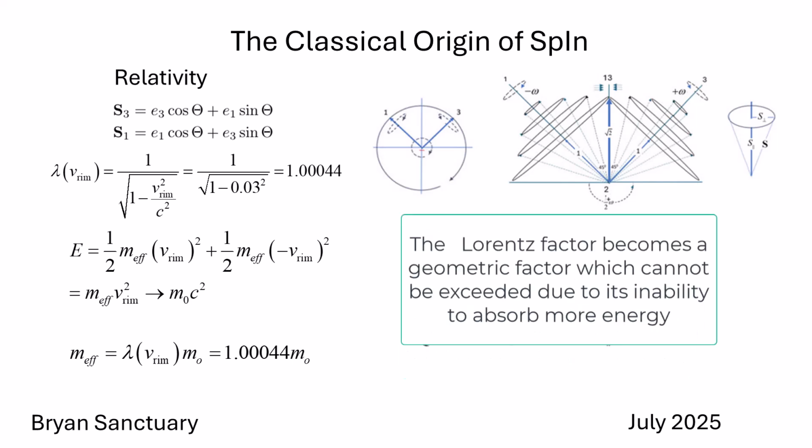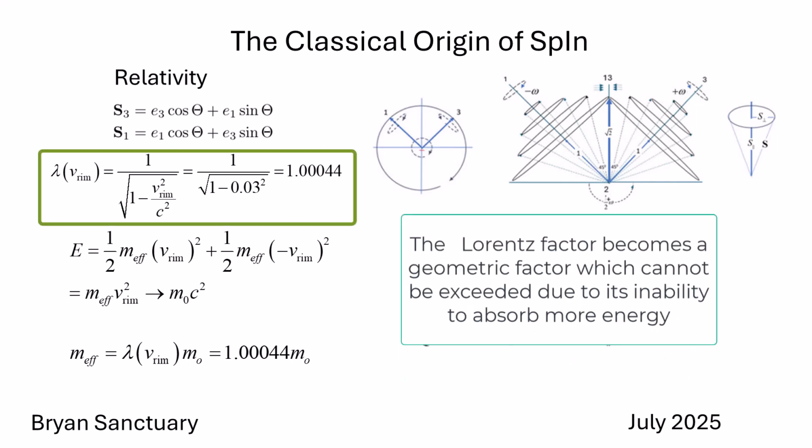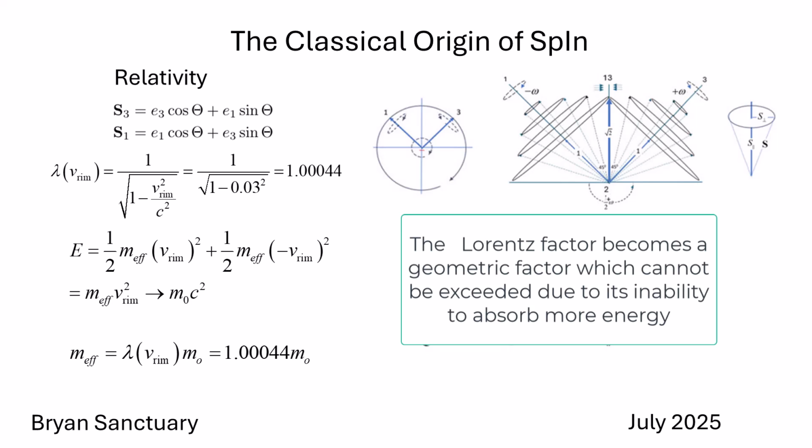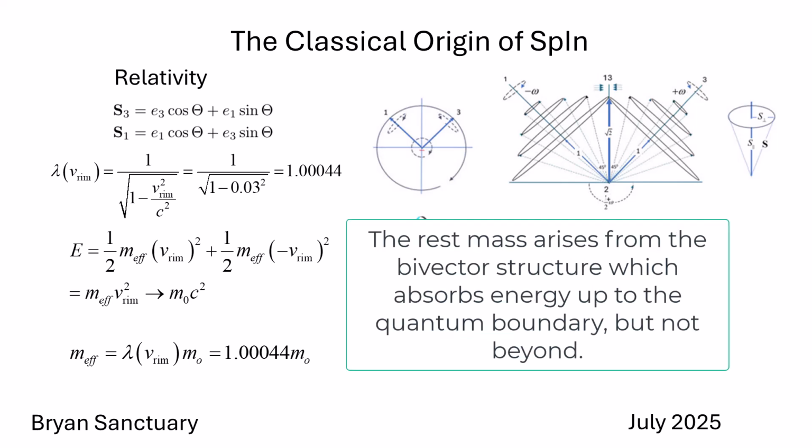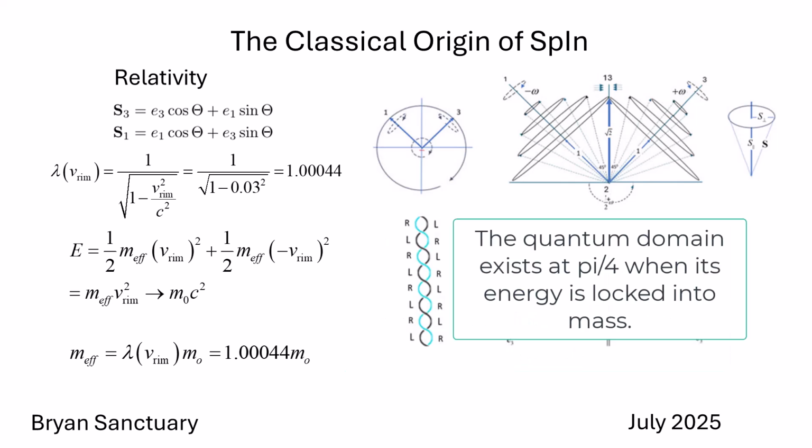The Lorentz factor becomes a geometric measure of the quantum limit and differs between particles. In contrast to the Standard Model, which treats mass as intrinsic and structureless, the Bistandard Model shows the rest mass arises from a structured geometric state formed at the quantum boundary. The quantum limit occurs when the kinetic angular momentum locks into mass.